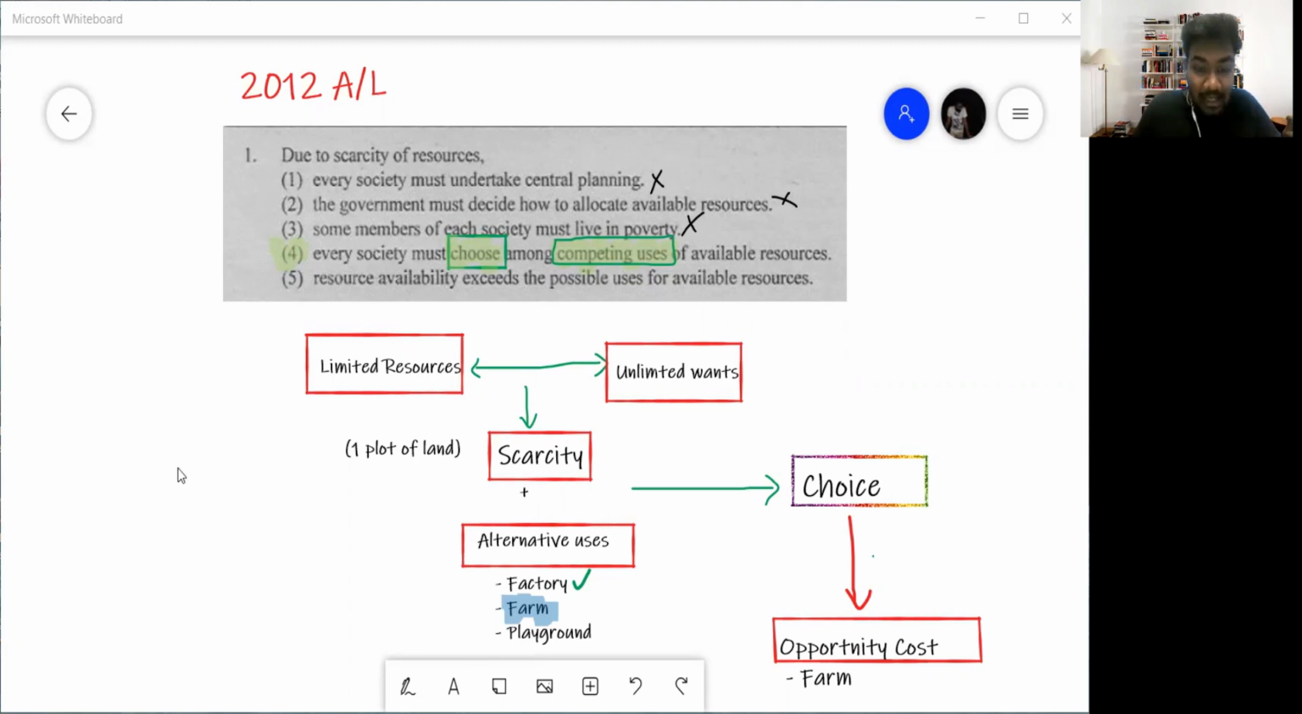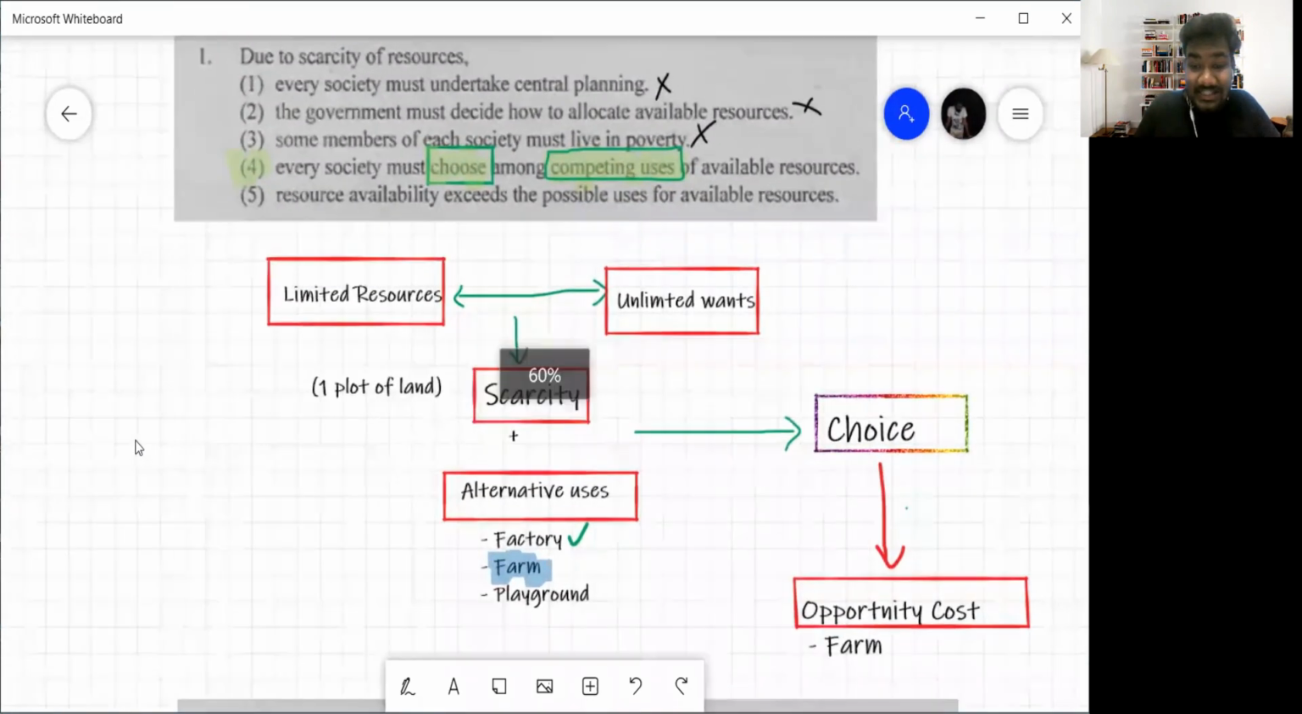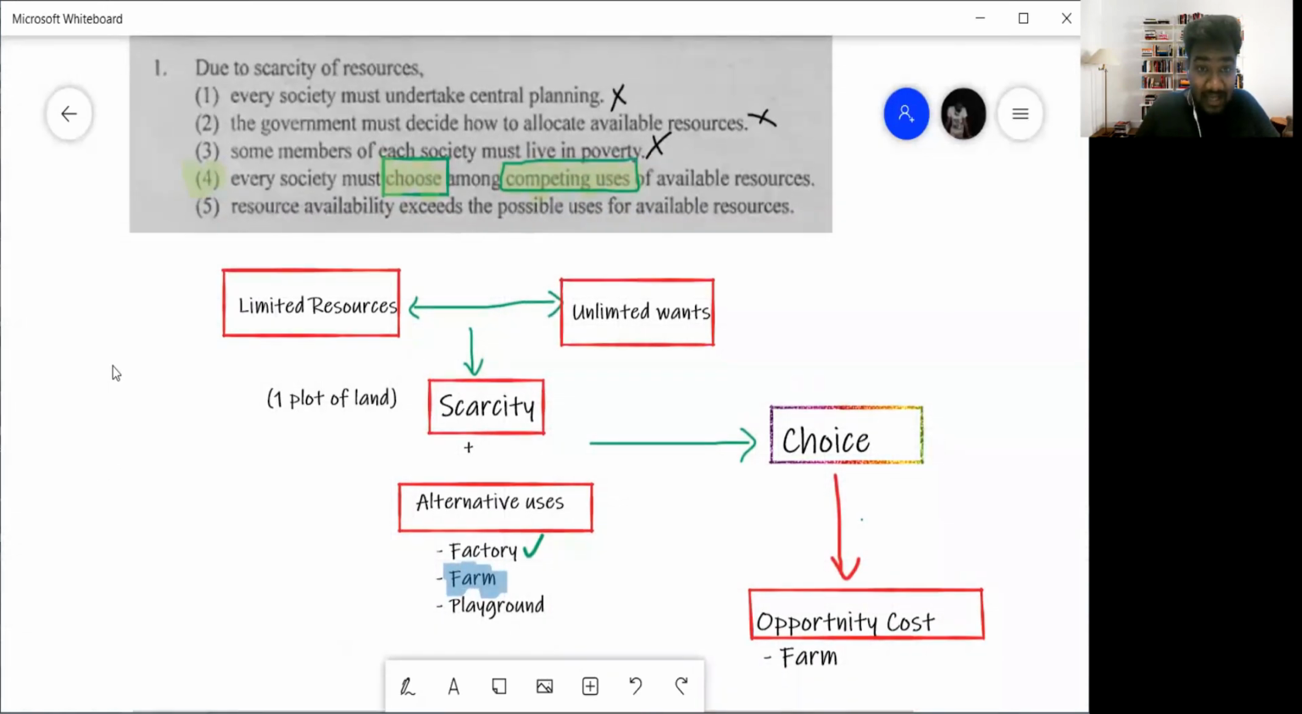Okay. So now, if you look at resources in an economy, we have what? We have limited resources. That is the land, labor, capital, entrepreneurship we have in a country is actually limited. But if you look at our wants, people's wants, there are so many of them. There are unlimited amounts of wants. So limited resources and unlimited wants. Because of that, we come to the problem of scarcity. So what is scarcity? It is the limitedness of resources compared to unlimited wants.